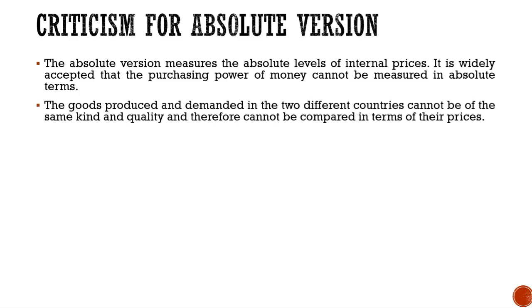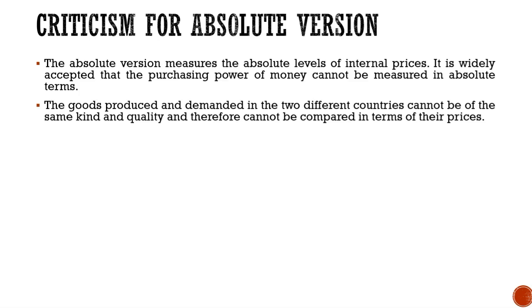Second, the goods produced and demanded in the two different countries cannot be of the same kind and quality, and therefore cannot be compared in terms of their prices. The quality and quantity are two things which are very difficult to compare.